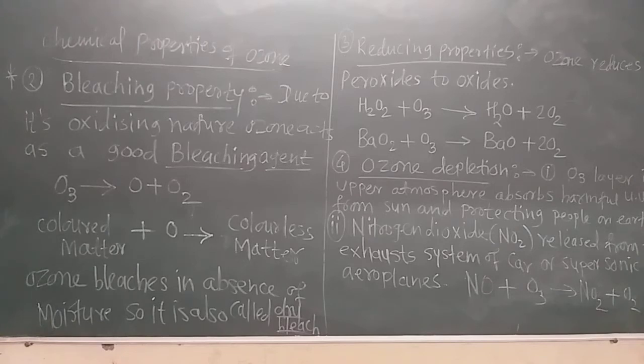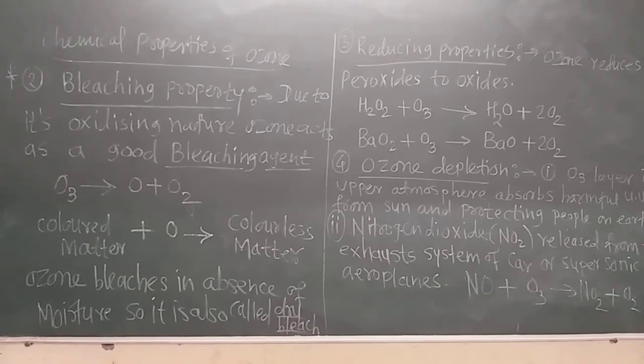Now the third chemical property of ozone is that ozone reduces peroxides. Remember, though ozone has the oxidizing property, ozone reduces peroxides. Now these peroxides are hydrogen peroxide and barium peroxide.